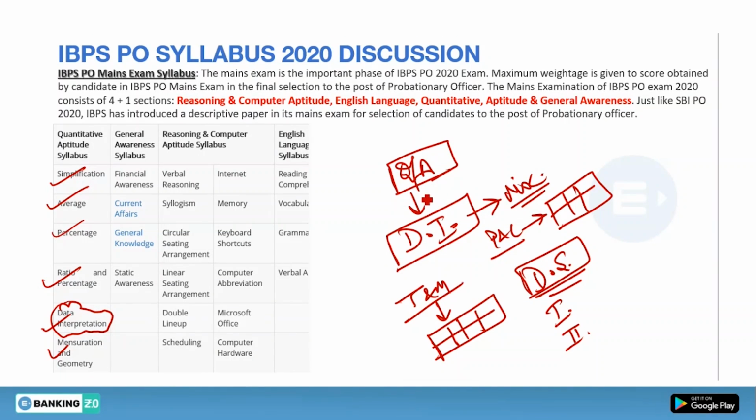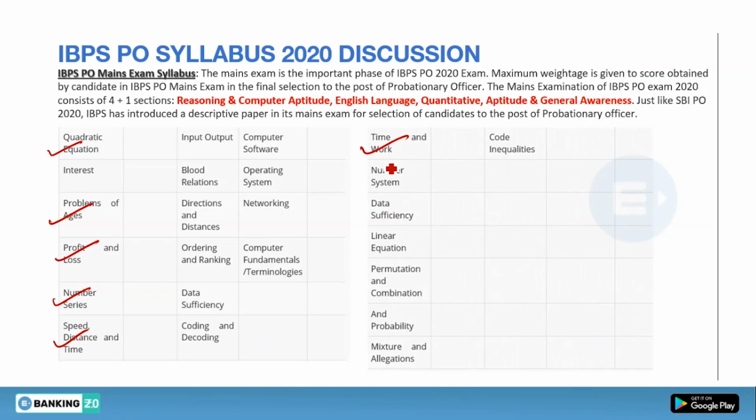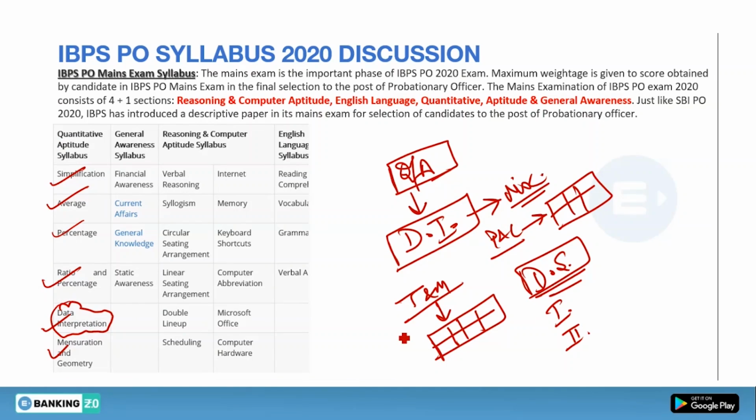Now a few chapters are also left, that is time and work, number system, data sufficiency, linear equation, permutation and combination and probability, mixture and allegation questions. So these types of questions generally come in your mains examinations, and the type of question I have already discussed, the way they ask in the mains examination.